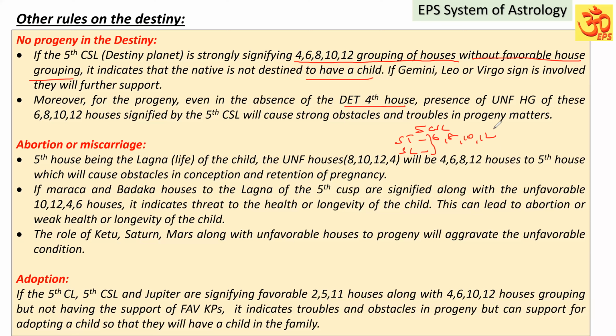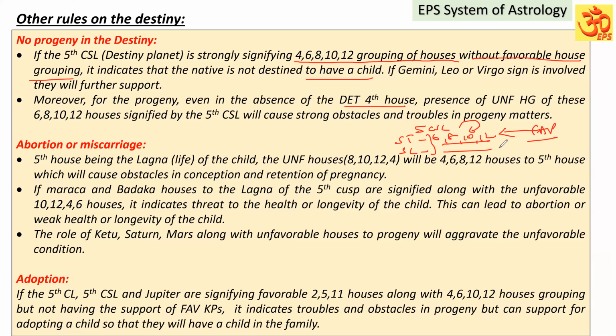Absence of the primary unfavorable house 4 does not mean that it is not going to be weak. The fifth house is going to experience these unfavorable houses. It will not favor, it can cause obstacles and troubles in the progeny matters. In this, if there is an absence of favorable grouping, either of the ruler or the supports, then unfavorable strength is going to be strongly present.